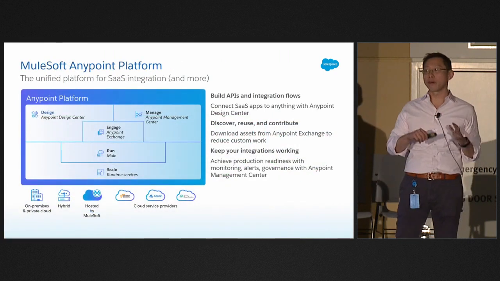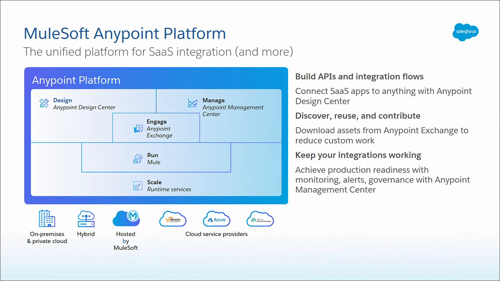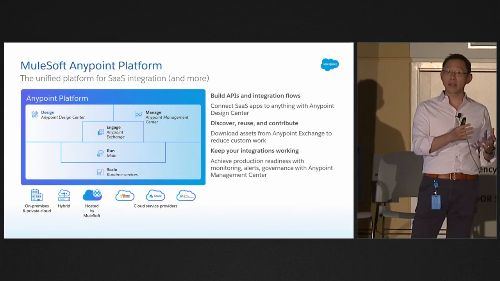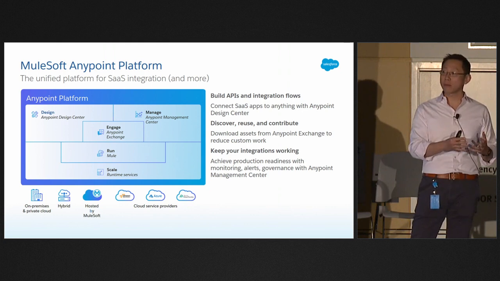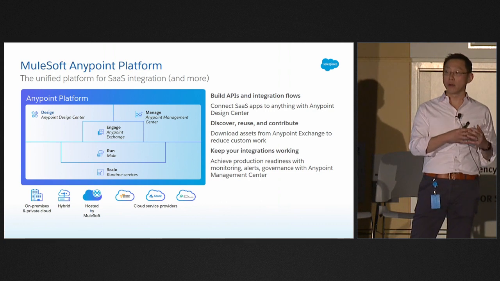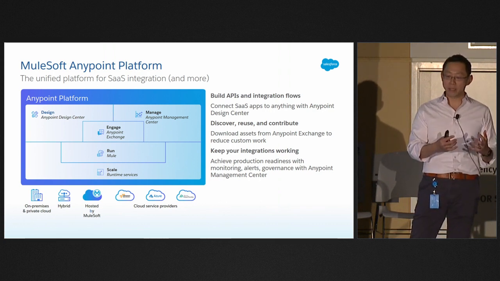And at the end of all this, I want to leave you with the full picture of what MuleSoft Anypoint Platform is. So we talked about building the integration part, but it's actually a lot of other things. The reality is that if you want to solve complex integration problems, you need to build some APIs. So Anypoint Platform gives you a host of capabilities to build the APIs.